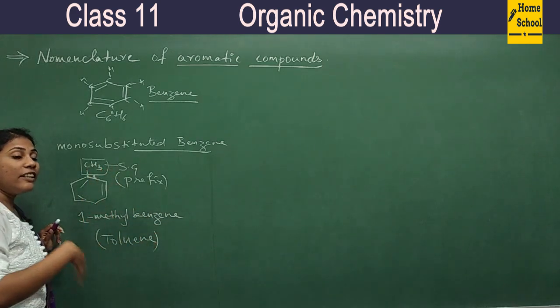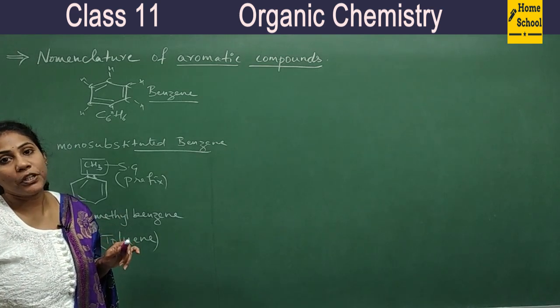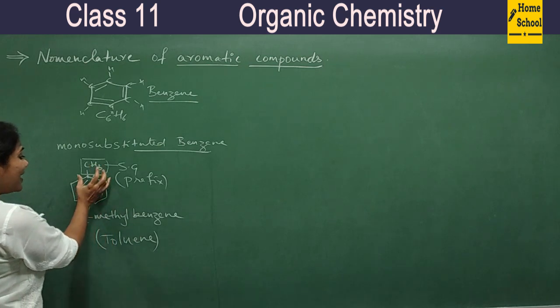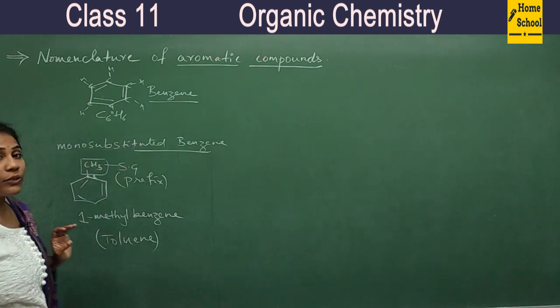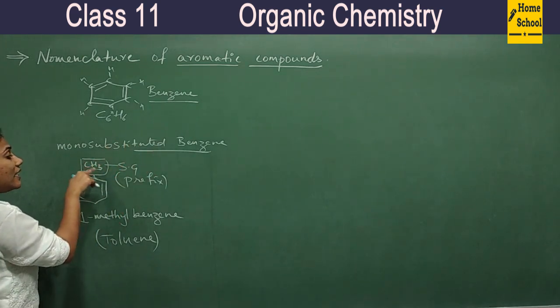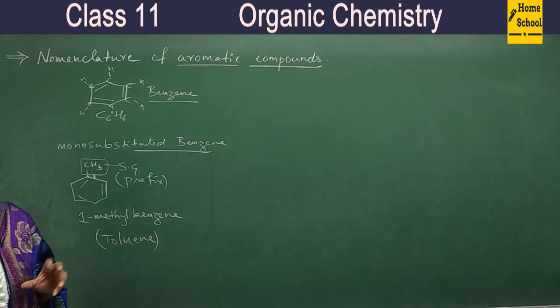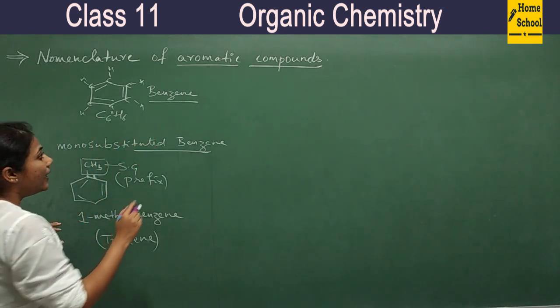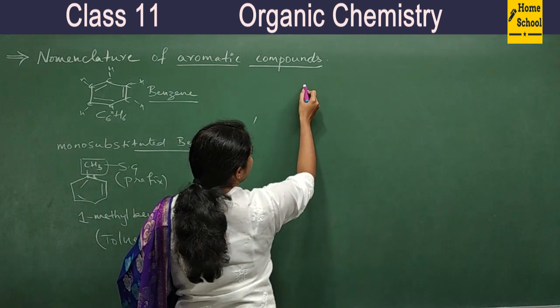Toluene is a common name as well as accepted as an IUPAC name. So this is our toluene, the first important mono-substituted benzene. That means if a single substituent group is there, then we say mono-substituted benzene.